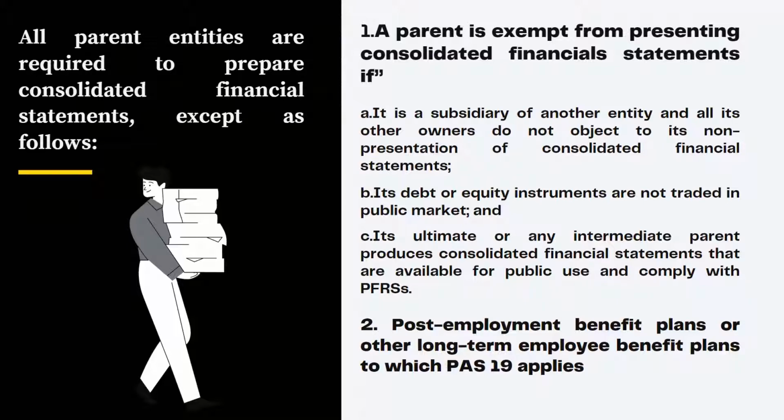The bottommost part of the triangle is its subsidiaries. And this parent in the middle will be exempt from presenting consolidated financial statements if it complies with the aforementioned conditions, A, B, and C. And next is number 2, post-employment benefit plans or other long-term employee benefit plans to which PAS 19 applies.